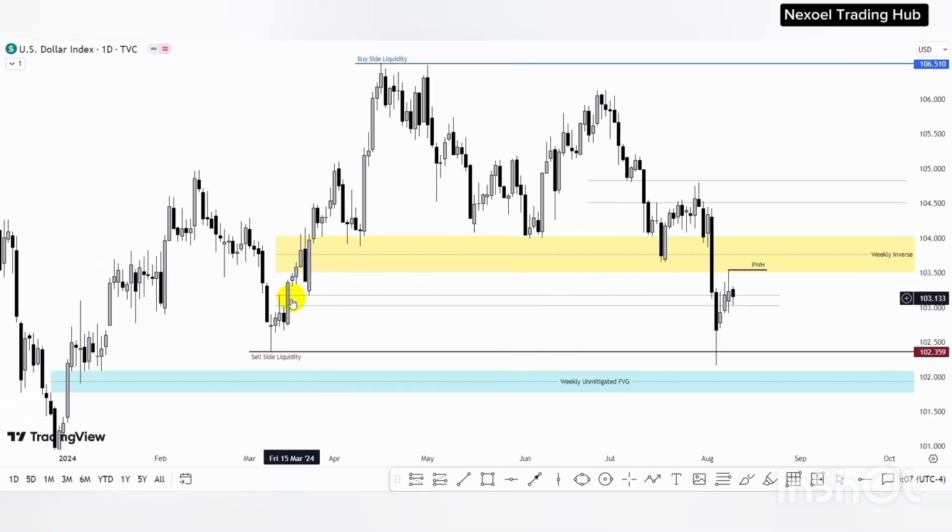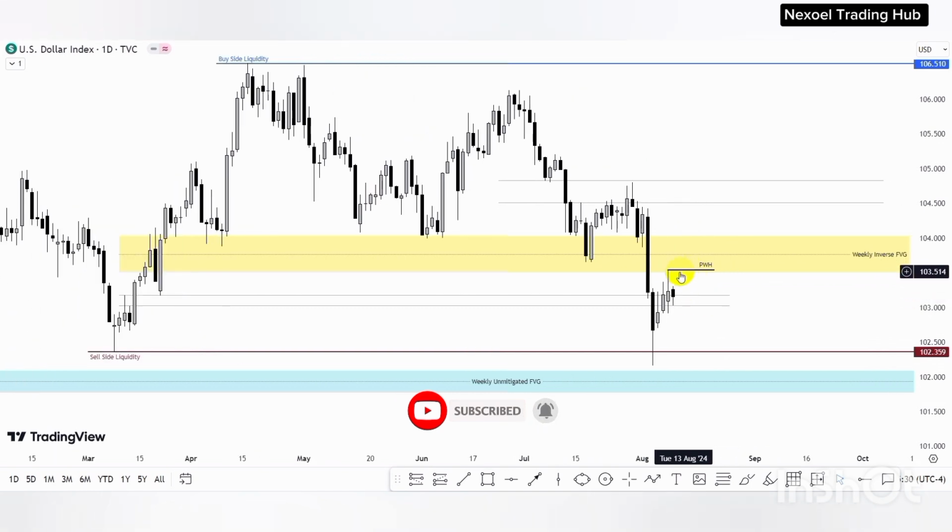Because what you can see is last week we expected to see price reaction here to the upside before the massive fall to the downside. But then price just gave a little push to the upside and then massively fell on Monday. And now you can see we have price pulling back to the upside into the weekly inverse fair value gap. So we are expecting the raid of previous week high and then the massive fall of price to the weekly unmitigated fair value gap.